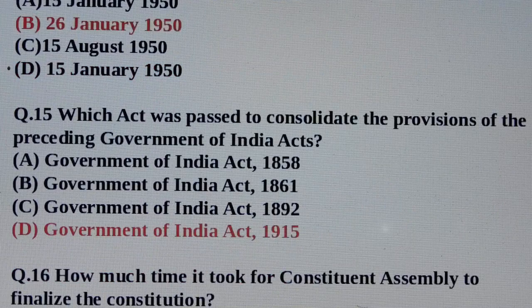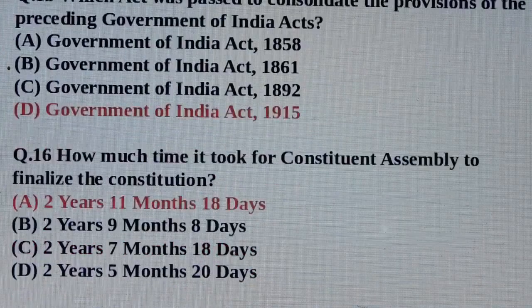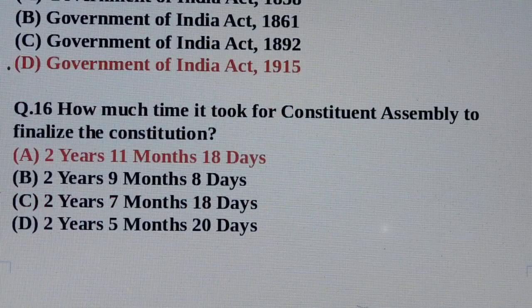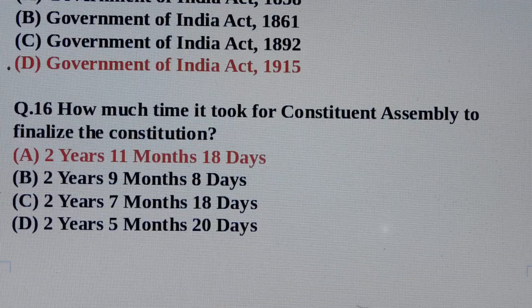Question number 15. Which act was passed to consolidate the provisions of the preceding Government of India Act? Answer is option number D, Government of India Act 1915. Question number 16. How much time did it take for Constituent Assembly to finalize the Constitution? Answer is option number A, 2 years, 11 months, 18 days.